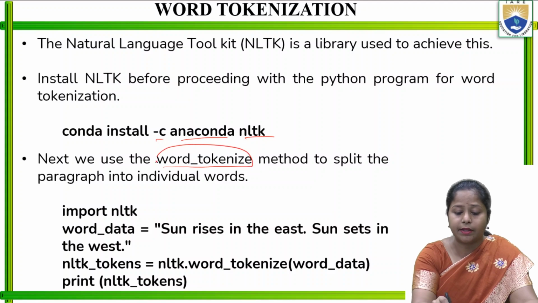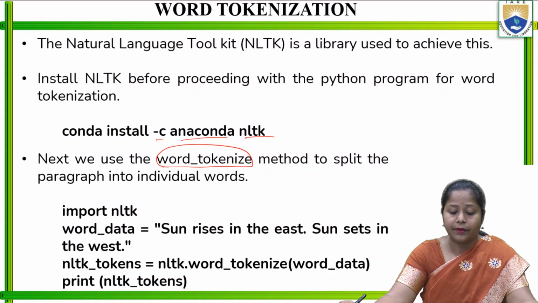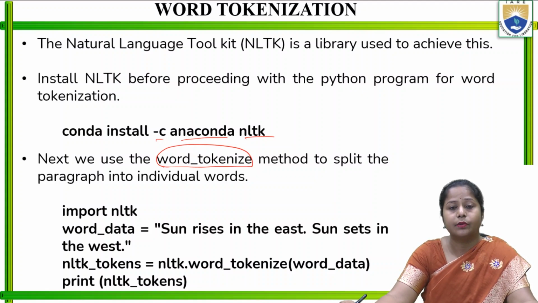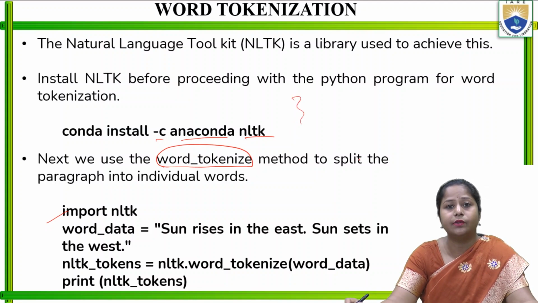word_tokenize is a method in the NLTK library to split a paragraph into individual words. So let's take an example and understand. I will import nltk after installing it; whenever I need to use it, I need to import it every time.